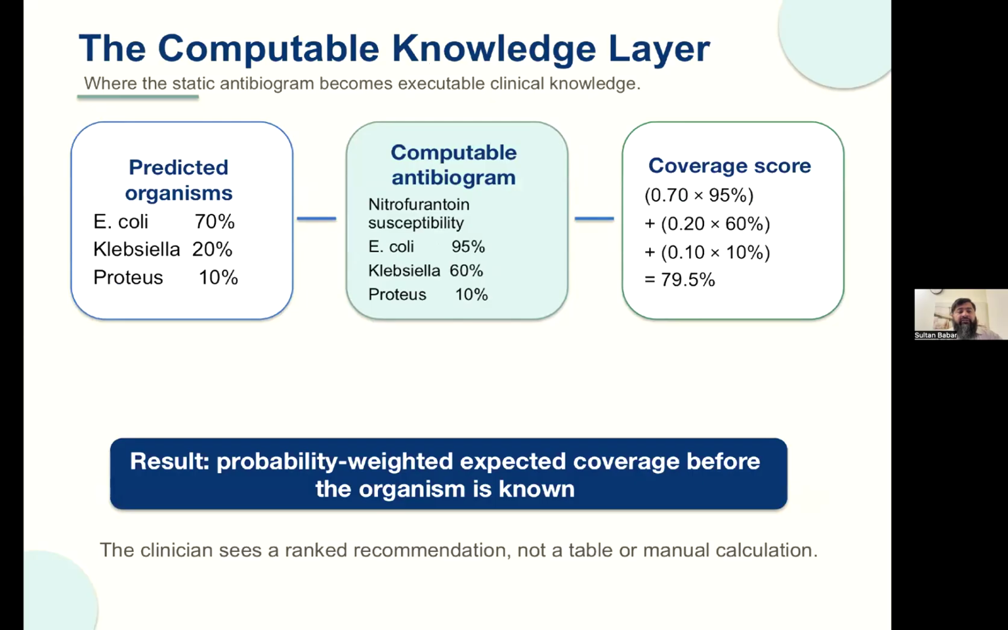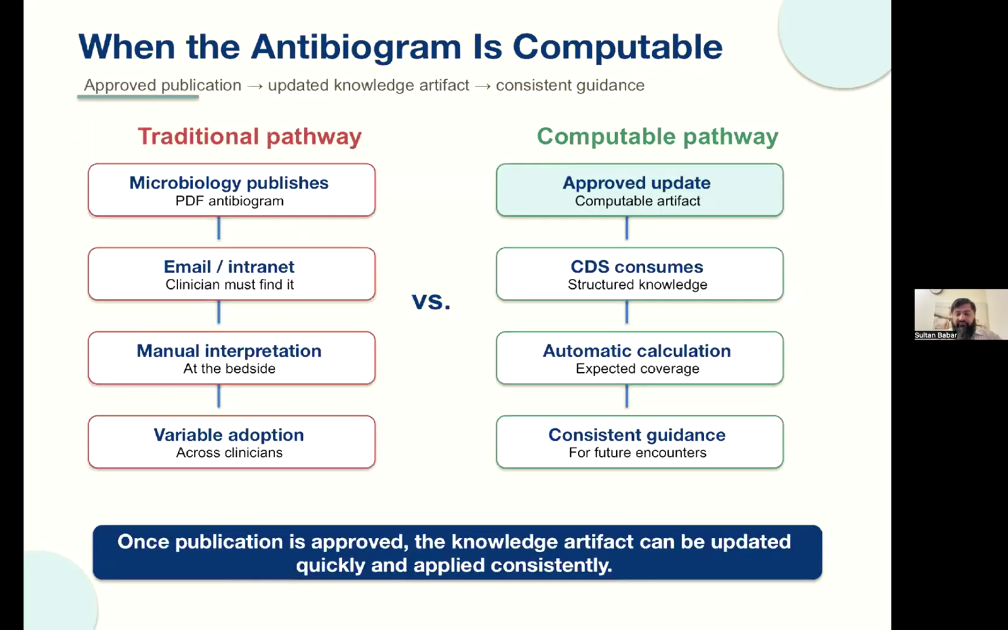Here's an example of that. For example, if the predicted organisms in this urine culture are likely to be E. coli 70%, Klebsiella 20%, Proteus 10%, with these susceptibilities to nitrofurantoin, then obviously a product of those, and the sum of those products, will give us a 79.5% probability score, which is then ranked along with other antibiotics and presented to the physicians.